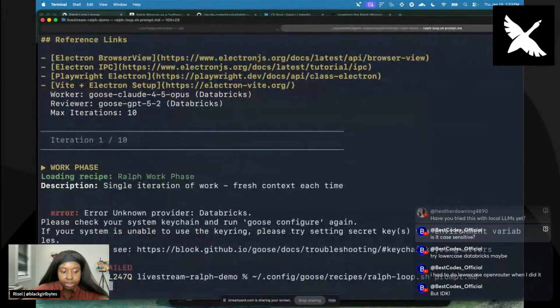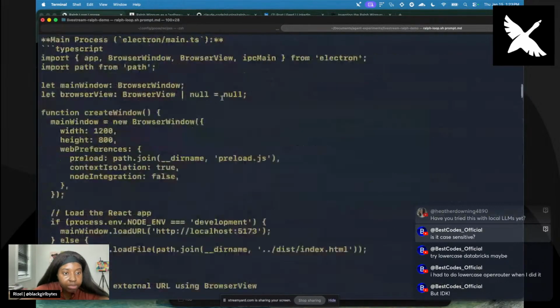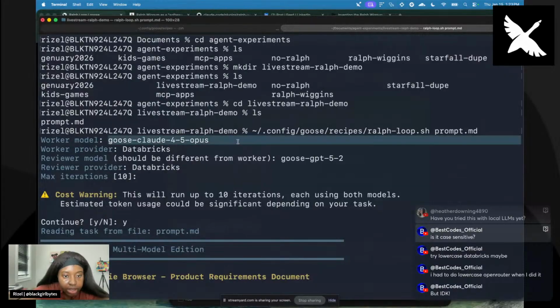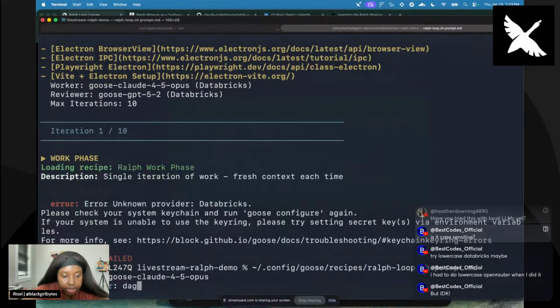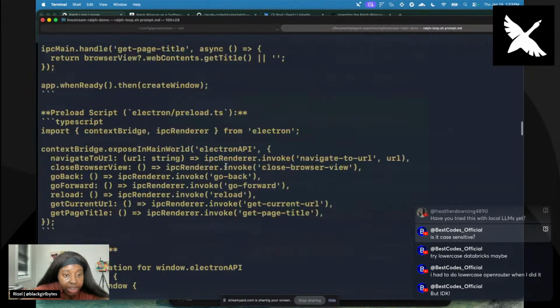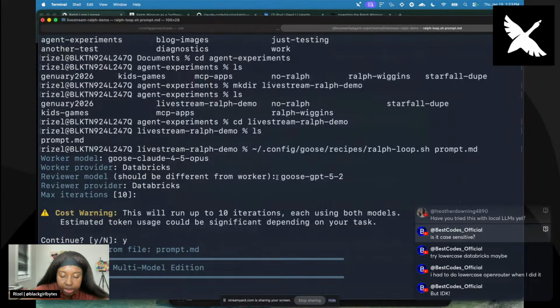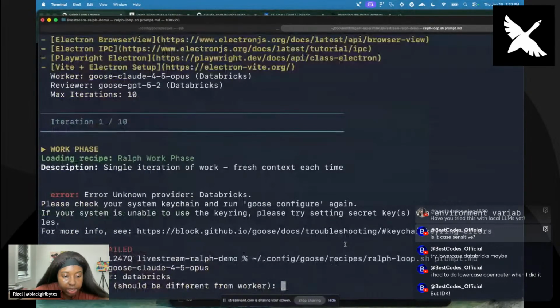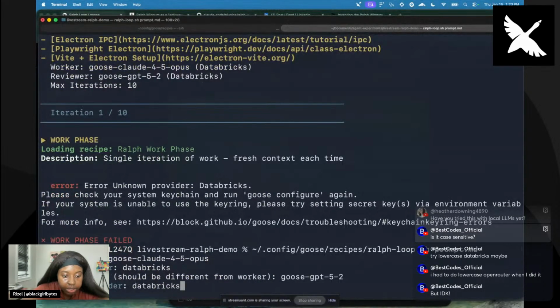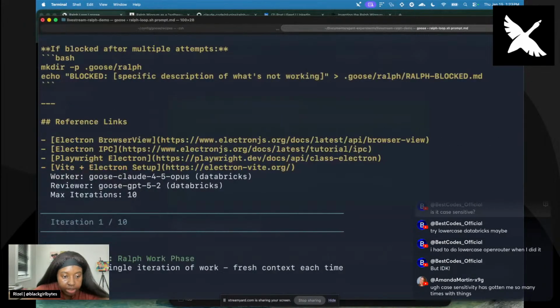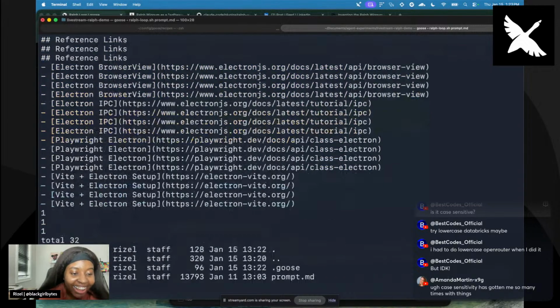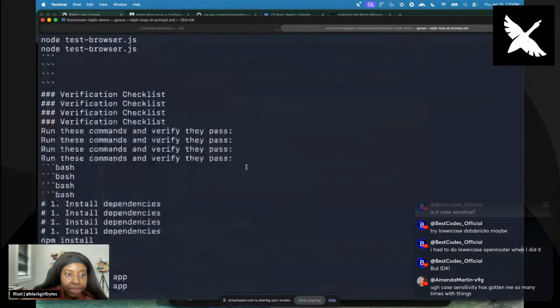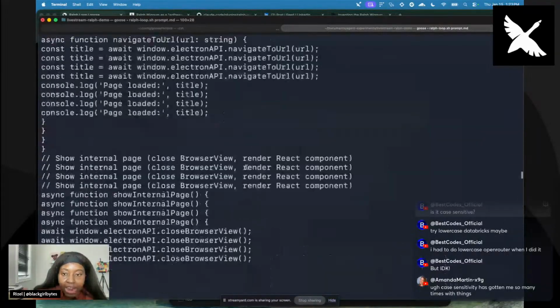Hopefully that's it. And all right, so we did Goose, Claude. Why is this the scariest part? Am I putting the model names in right? And Databricks. And if not, I'm going to ask Goose what happened, why is this not working? That way we don't spend too many cycles on this. Reviewer model, Databricks. Go. Yes. Oh, thank God. Thank you. I was like, what happened? I was not thinking. All right. So I'll explain some stuff that's happening. We're just going to see mad output happening, right?